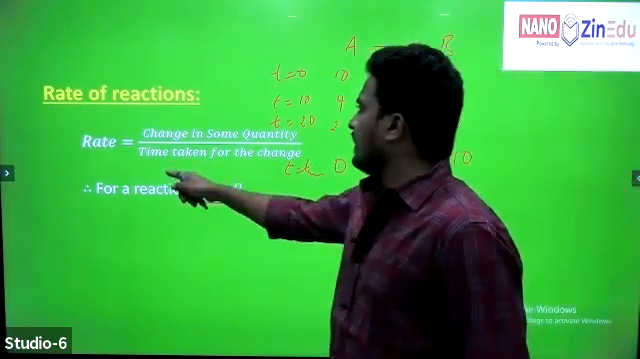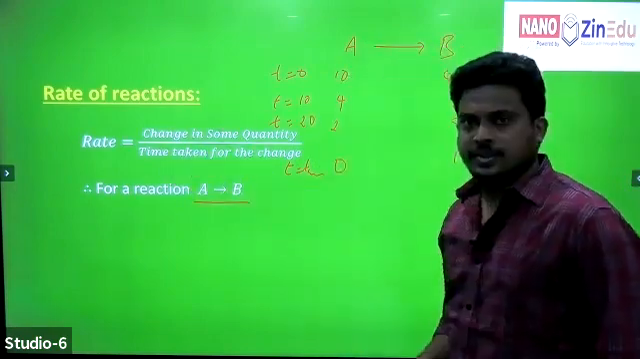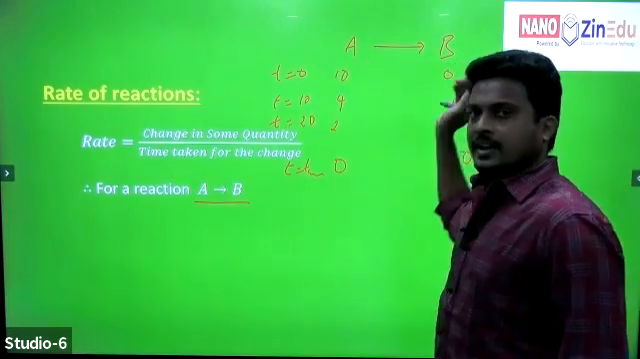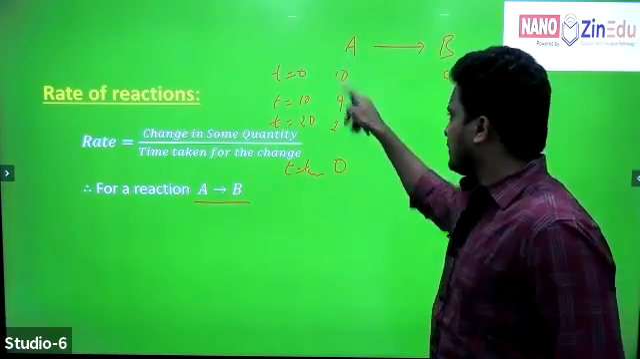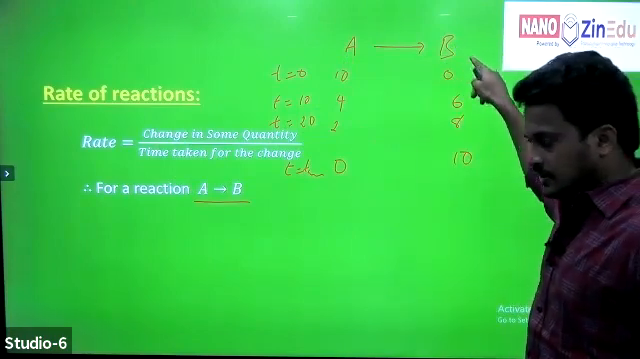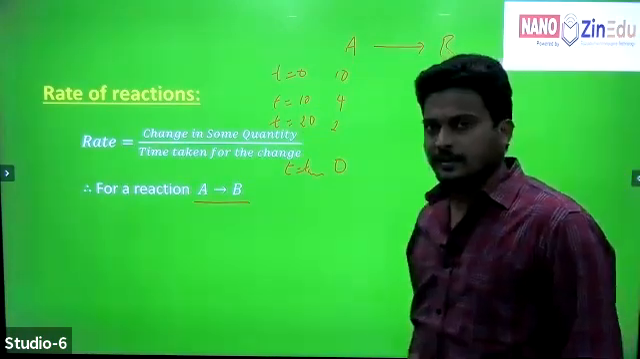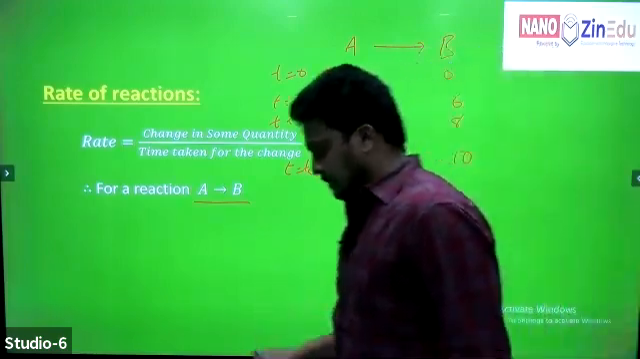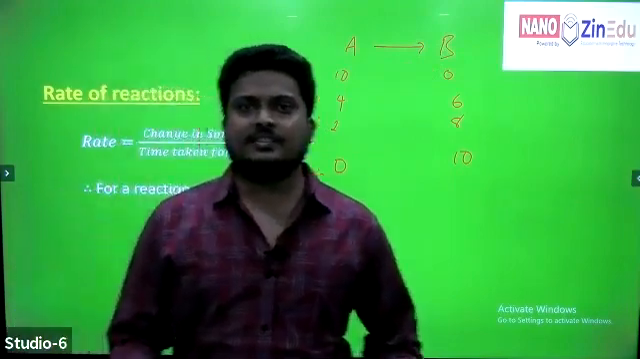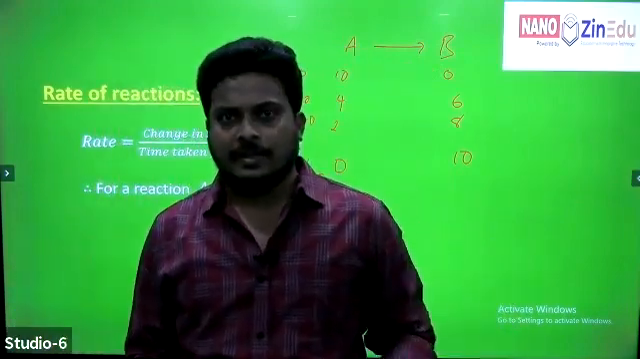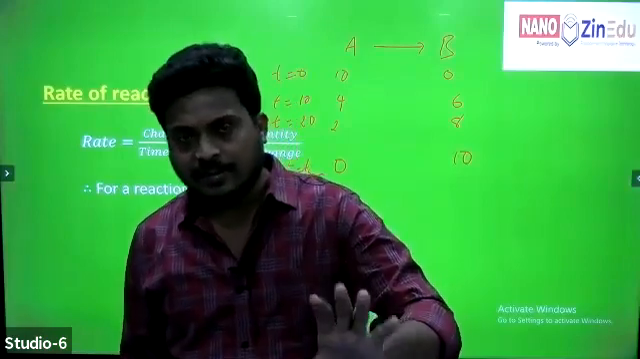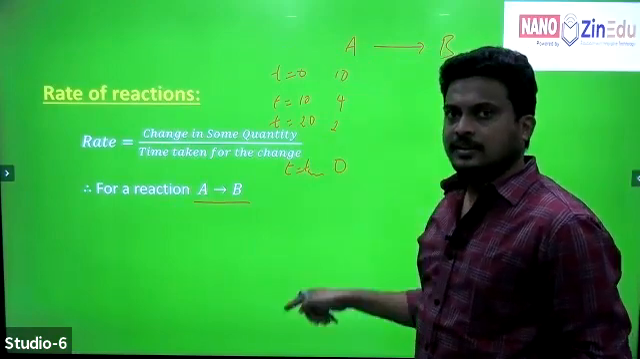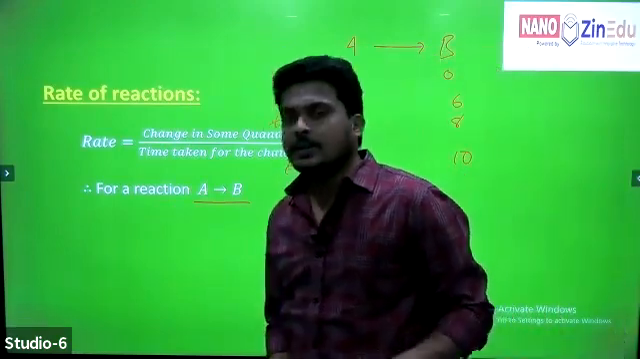So how can we define rate for a given reaction? We already know that the concentration of A decreases and the concentration of B increases. Reactants' concentration decreases and products' concentration increases as time proceeds, right? Now, with respect to reactants, the rate of reaction can be defined as the decrease in the concentration of reactants per unit time.